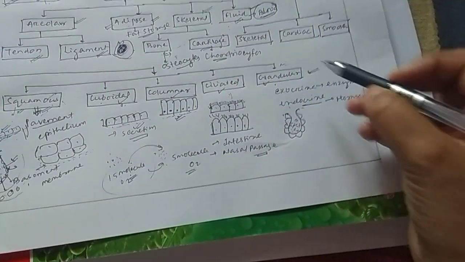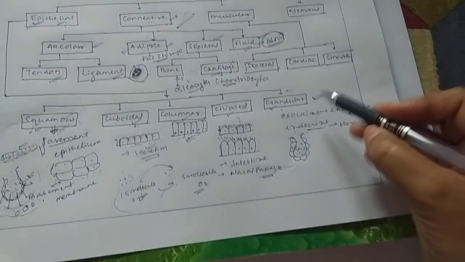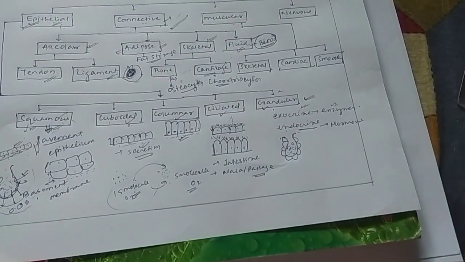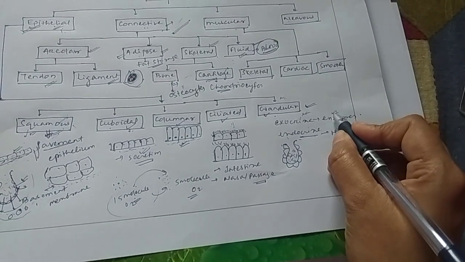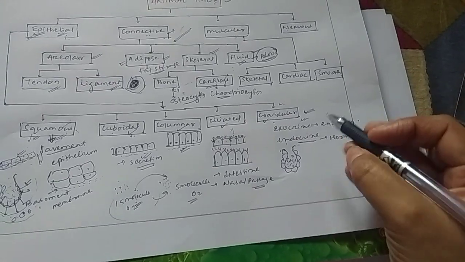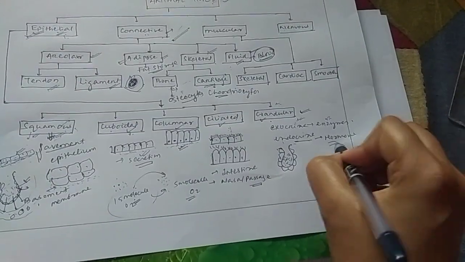And glandular, I have already told you, there are two types of glands, exocrine or endocrine. Exocrine glands will produce enzymes or wax or many secretory substances, but endocrine glands produce hormones. Okay,